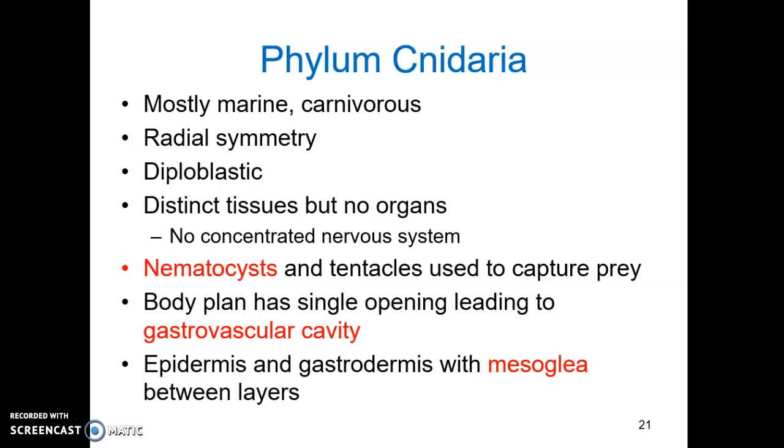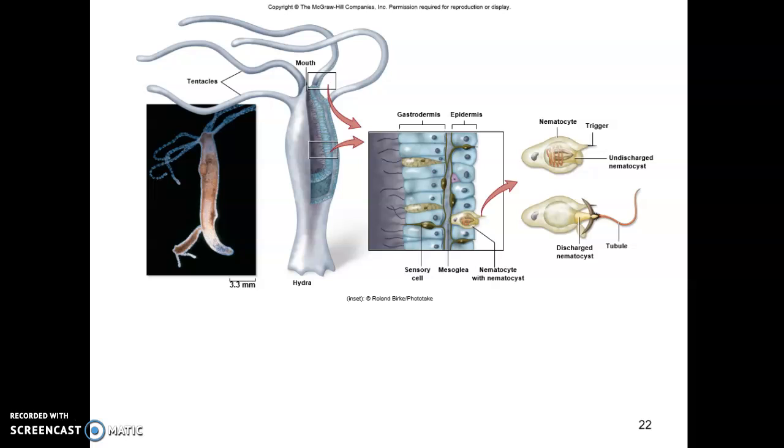Gastrodermis covers the gastrovascular cavity. This figure shows a cnidarian called a hydra. We can see the two tissue layers here, gastrodermis on the inside, epidermis on the outside. There are sensory receptors within these tissue layers, and we can also see the nematocysts that are used for prey capture.